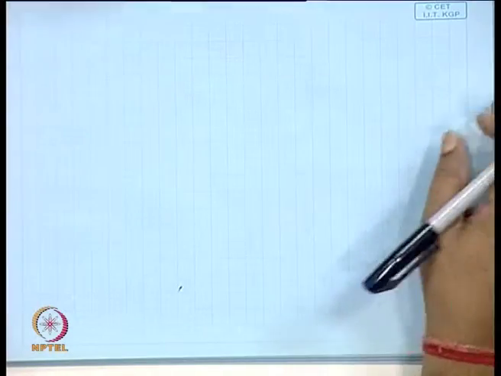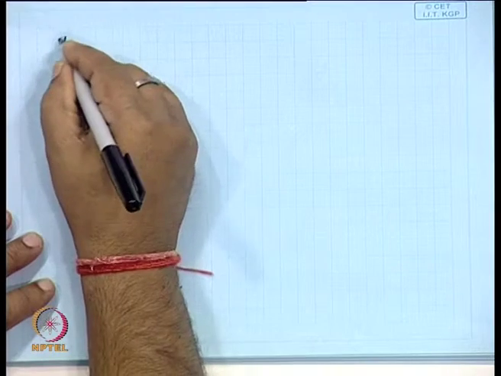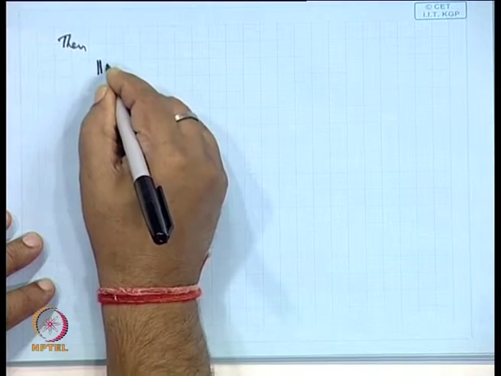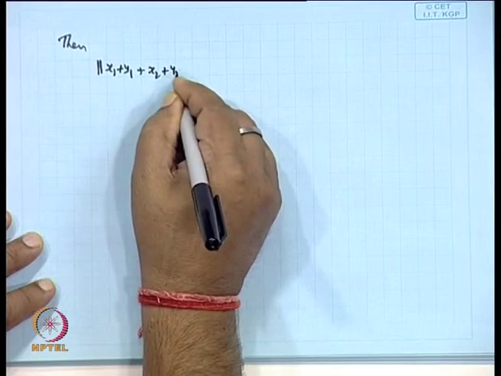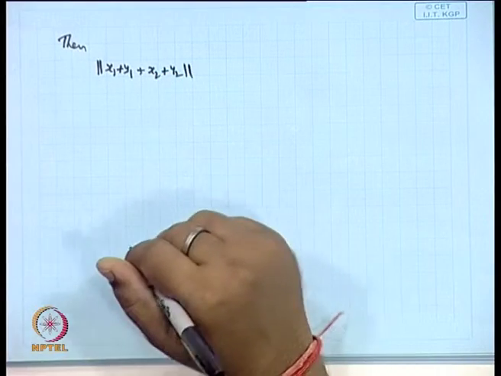Now, consider norm of x 1 plus y 1, x 2 plus y 2. Okay.